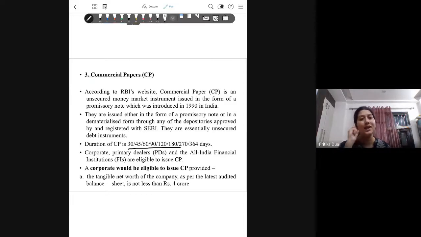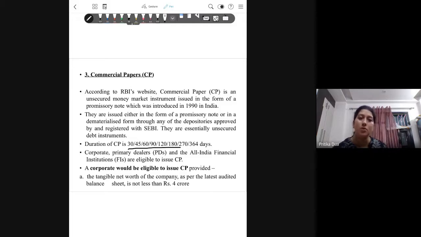Now, at the time of issue itself, you know what will be the amount that you will be receiving at the time of redemption. So the return is specified, in the sense that they are generally issued at discount and redeemed at par.